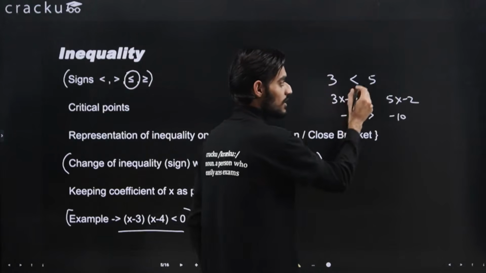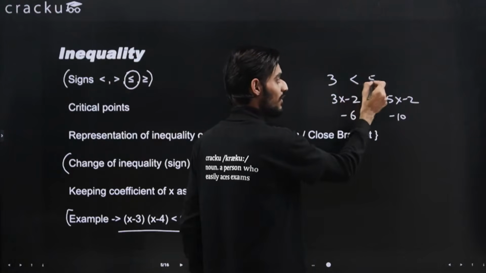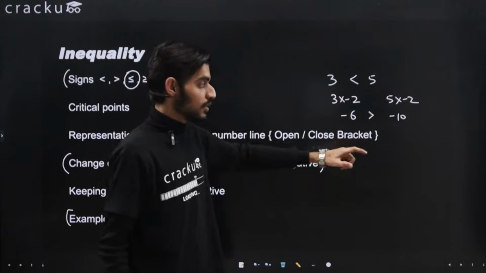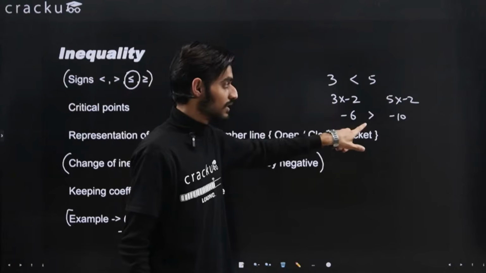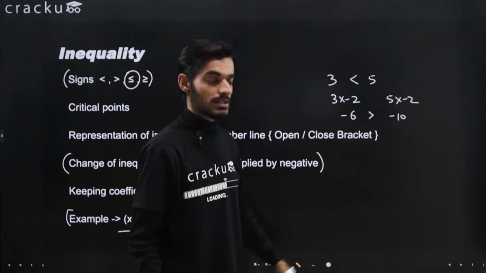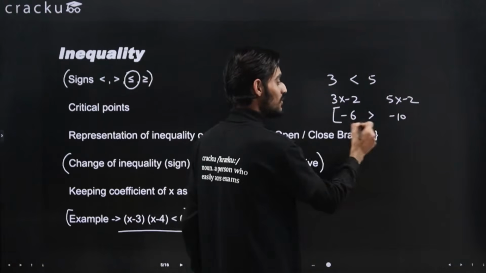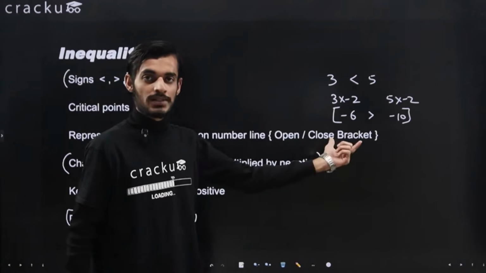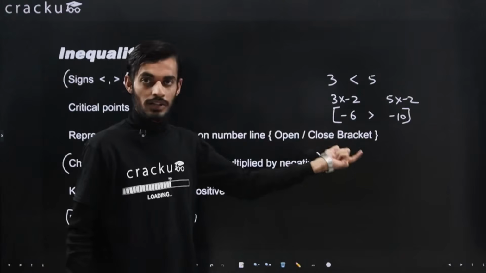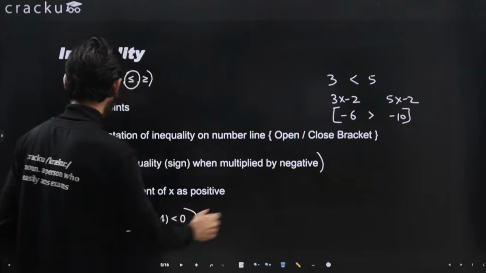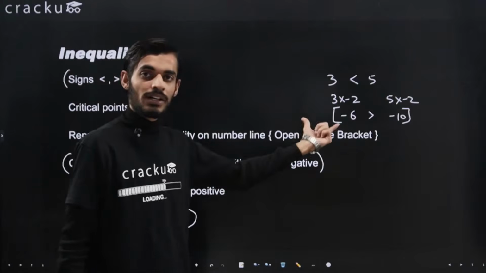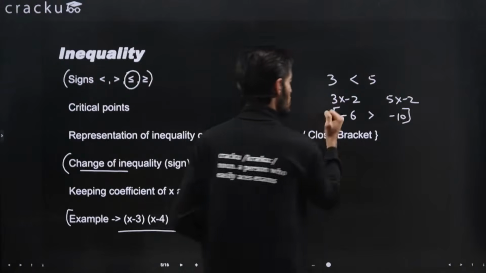Initially the sign was that 5 is greater than 3, but now I have multiplied both the sides by minus 2, so the sign of inequality will change. This is an important thing you need to know: if you are multiplying with any positive number, then the sign does not change. But if you are multiplying with a negative number on both sides of an inequality, then the sign of the inequality will change. Okay, so this was the basic understanding about the change of inequality sign when multiplying by a negative number. I hope this should be clear.